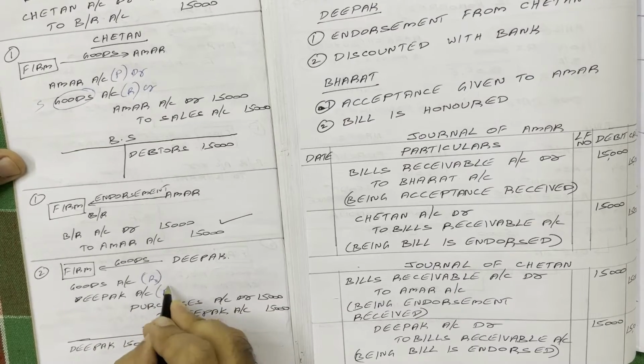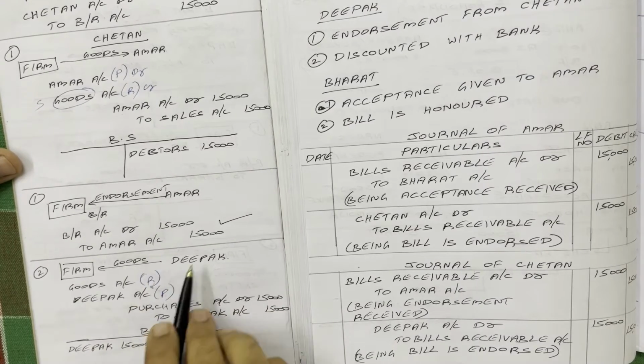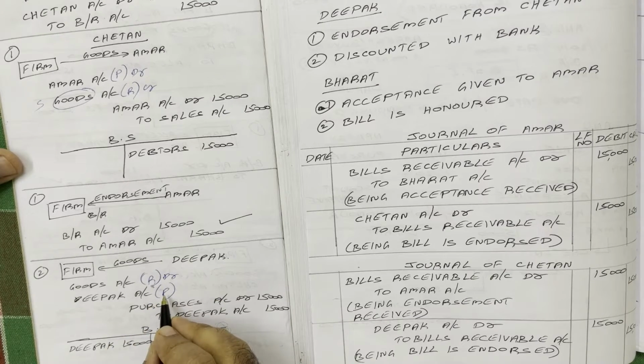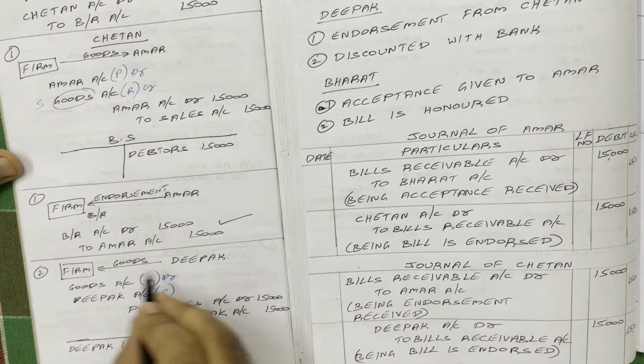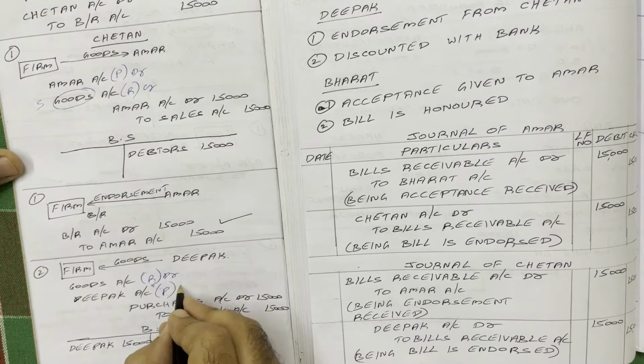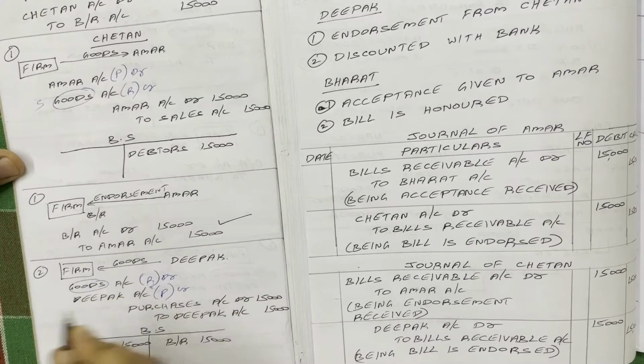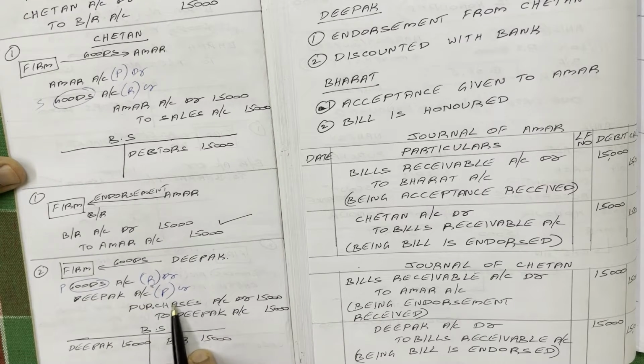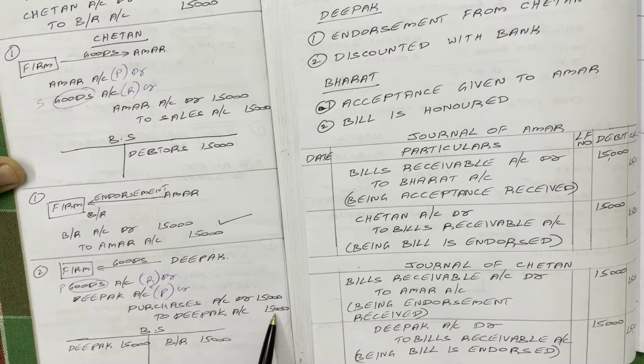Real account rule: debit what comes in, credit what goes out. Goods are coming, debit. Personal account rule: debit the receiver, credit the giver. Deepak is giving goods, he is a giver, credit. Instead of goods word, this is purchase transaction, purchase word. Final entry, purchases account debtor to Deepak account, 15,000.